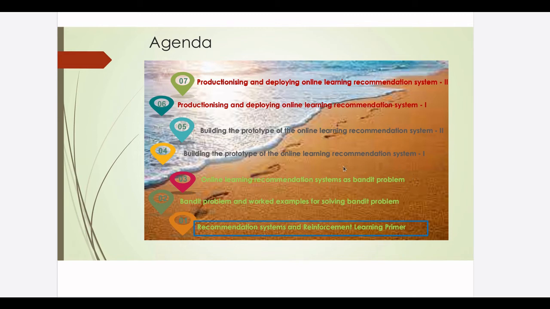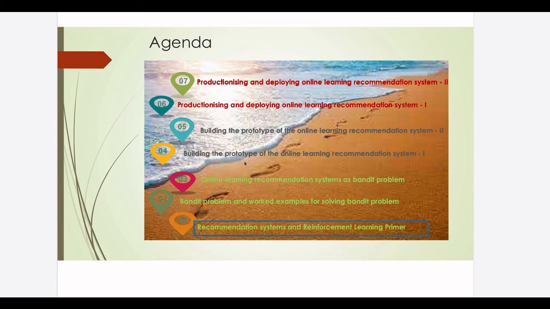And the fourth and fifth blog posts are all about how you build the prototype using Jupyter Notebook. So here, building this online or self-learning recommendation system is a long process, and we will be coding that, or building the prototype, in posts 4 and 5.